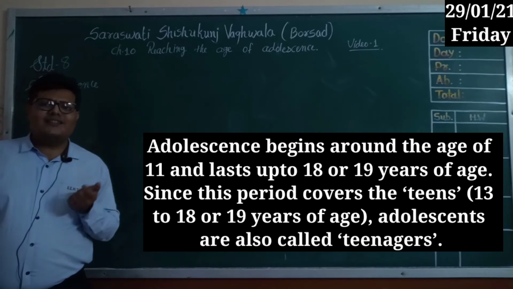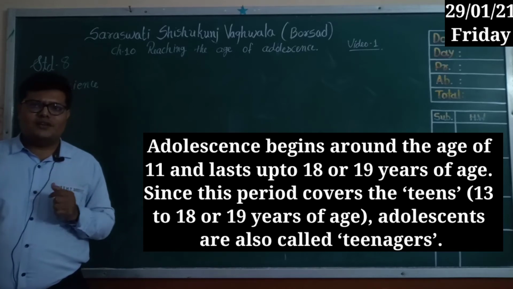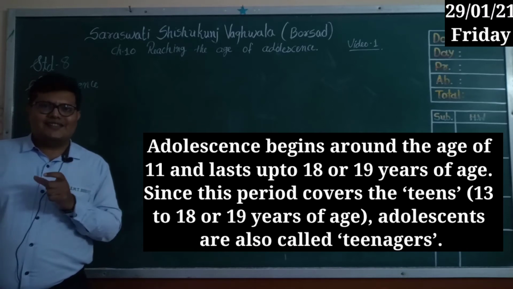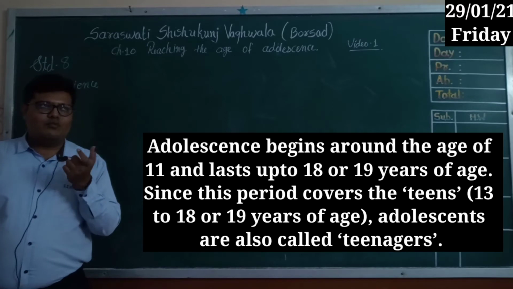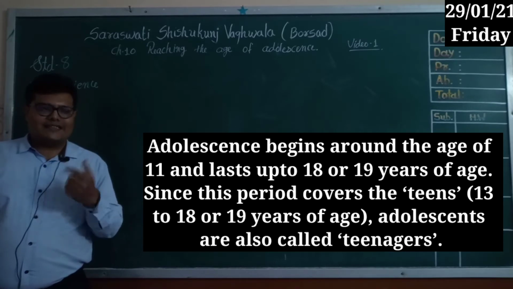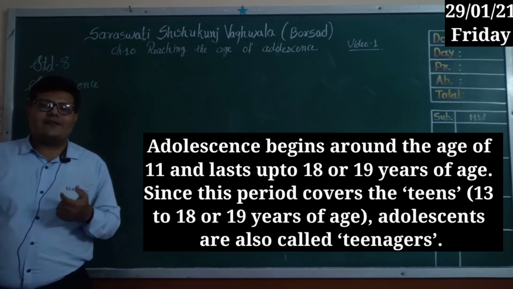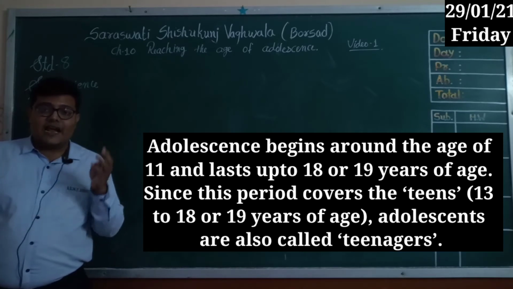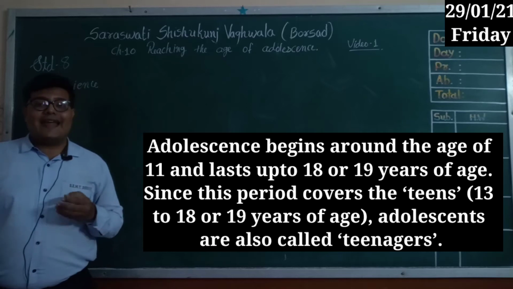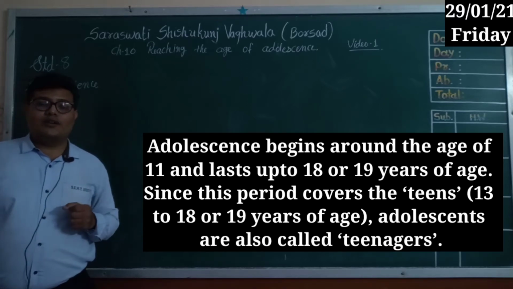You have heard the word teenage. That teen starts at the number 13, 14, 15. But to be specific, some changes in your body start from 11, and the changing process continues up to the age of 18 to 19.